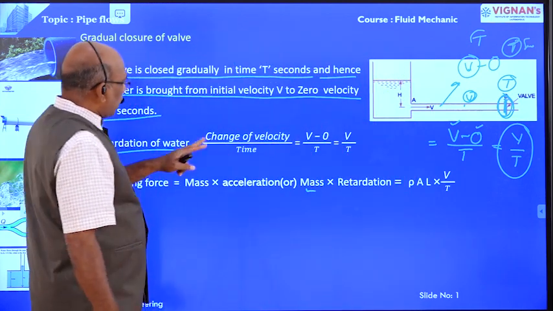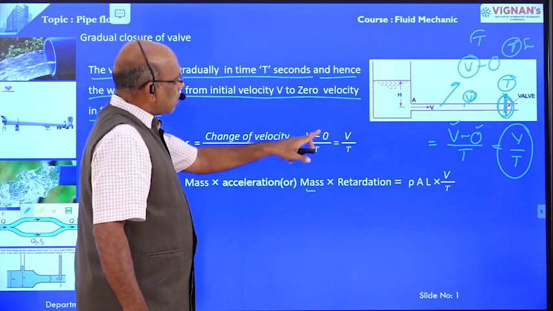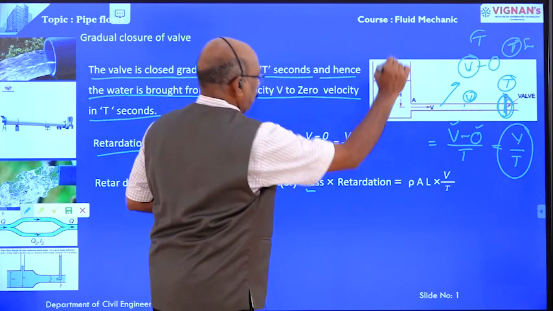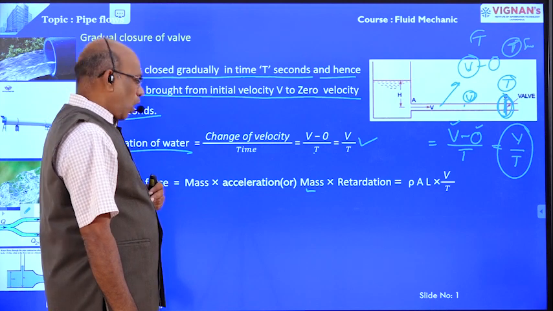Retardation of water is equal to change of velocity divided by time. Change of velocity is V minus 0, initial velocity minus final velocity, divided by T, which is equal to V by T: velocity of the flowing fluid divided by time taken to close the valve.